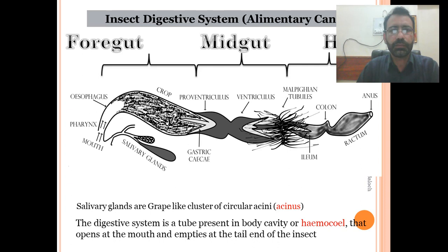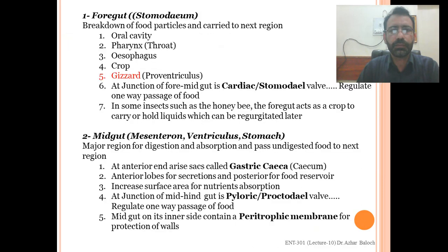So the digestive system is actually a tube present in the body cavity or hemocoel that opens at the mouth and empties at the tail end of the insect.